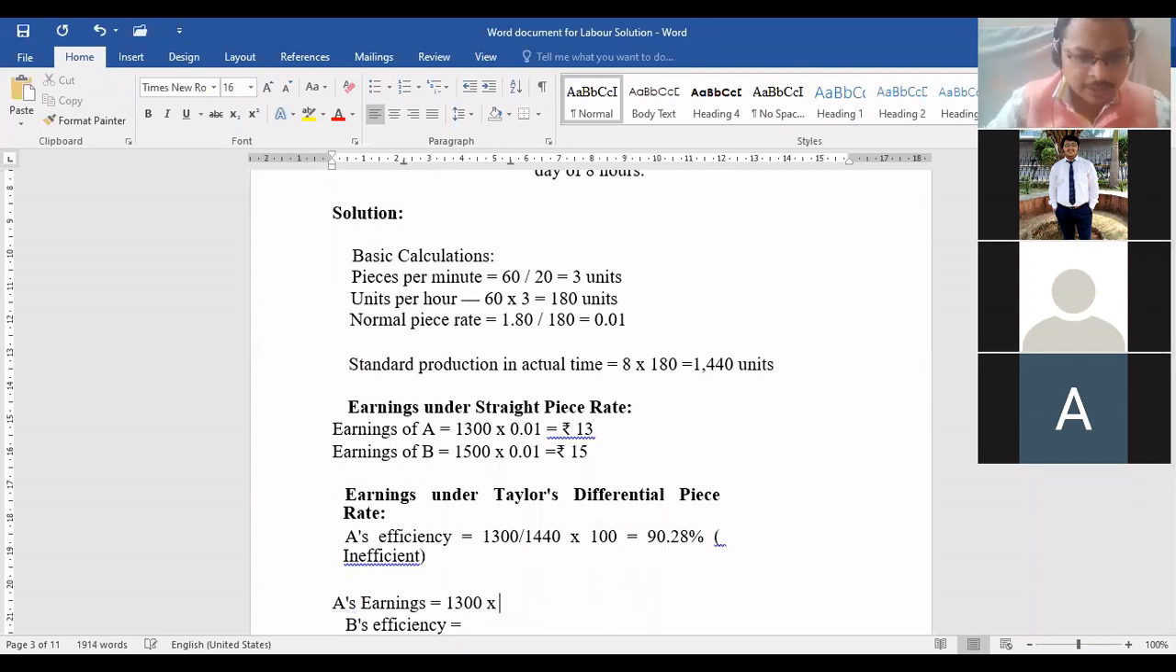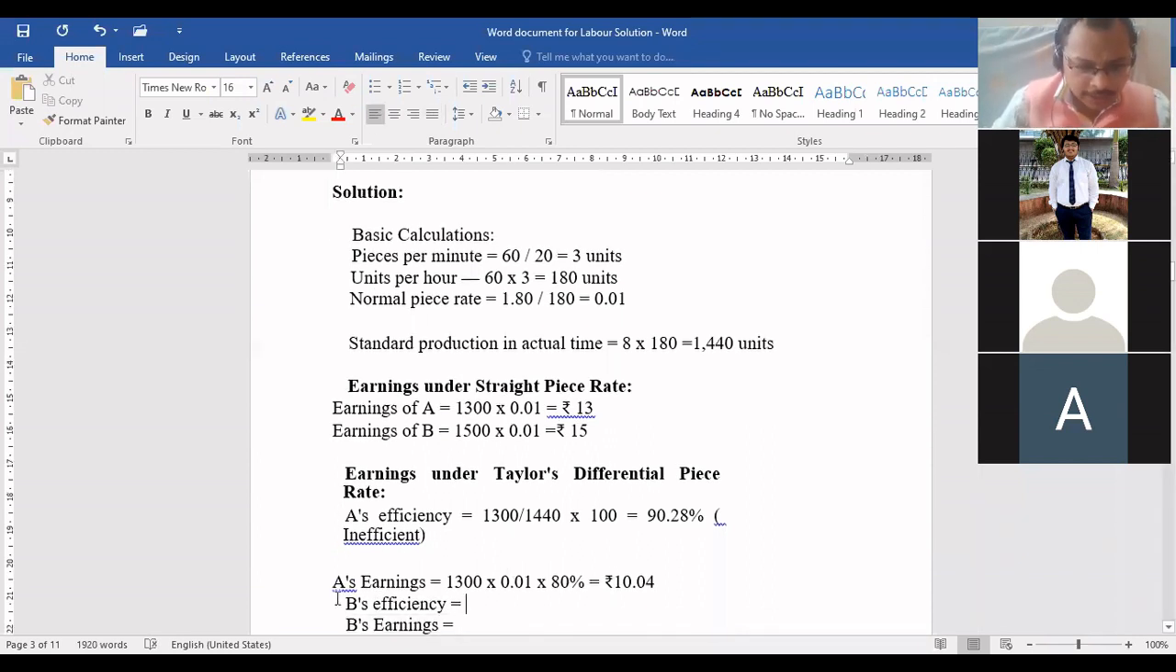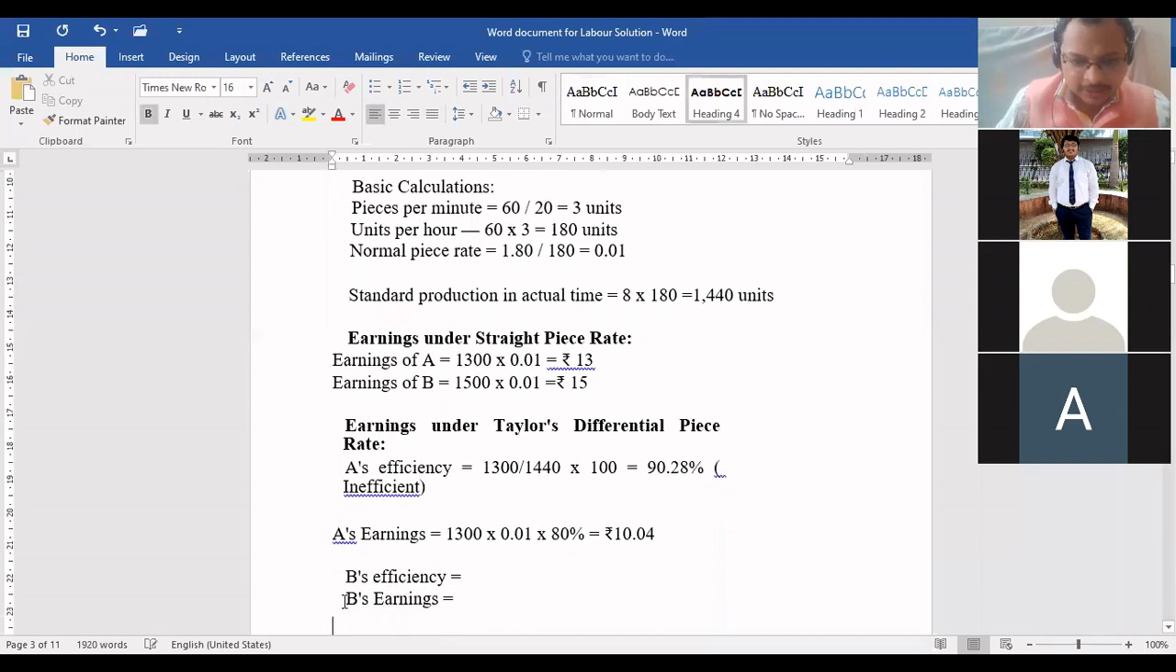So how will the wages be calculated for him? 1,300 into what is the rate? 0.01, na beta? Multiply by 80%. Yes or no? Because he is inefficient worker. Have you understood this? How much, beta? 10.4. 10 rupees 4 paisa. Okay. Now you have to calculate B's efficiency and tell me.